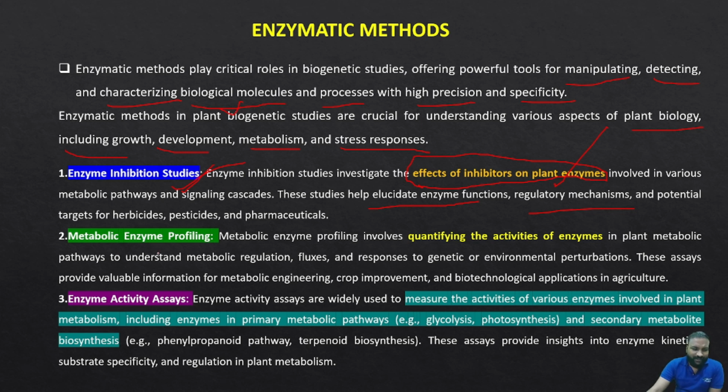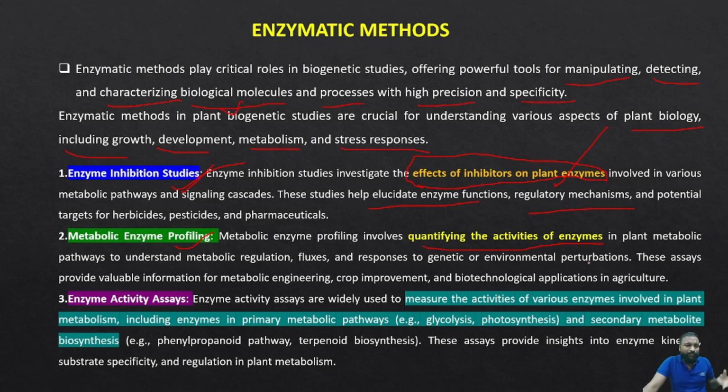Metabolic enzyme profiling involves quantifying the activities of enzymes.